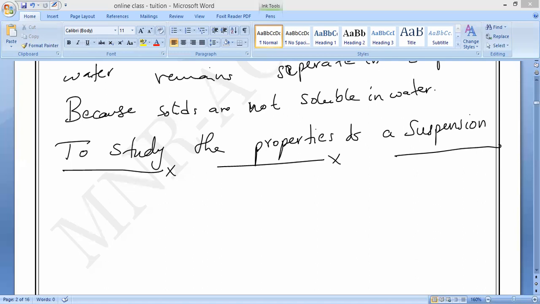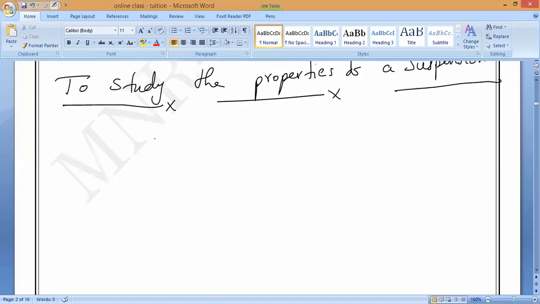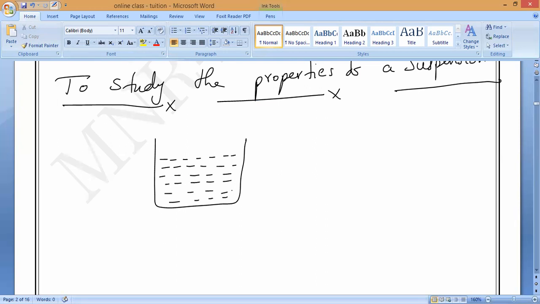Now observe very carefully. For example, let us go with chalk particles. We shake some chalk powder with water in a beaker. Let us observe very carefully what is happening. Let me take one beaker, and the beaker is completely filled with water. What is the color of the water? Transparent, colorless.